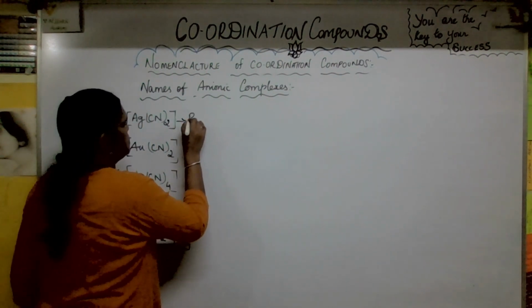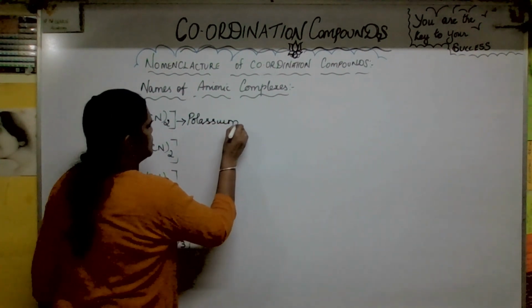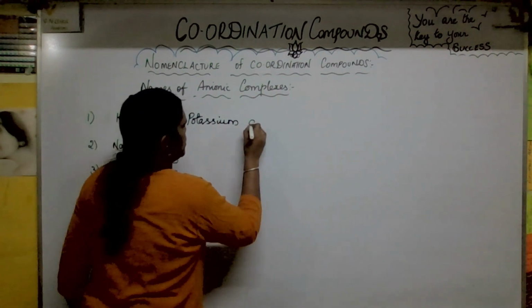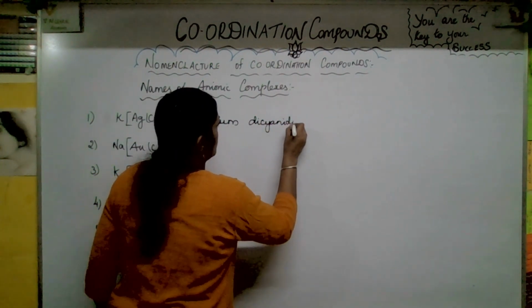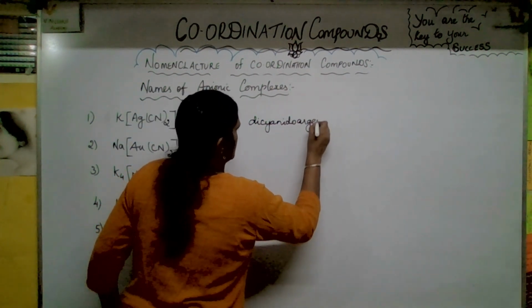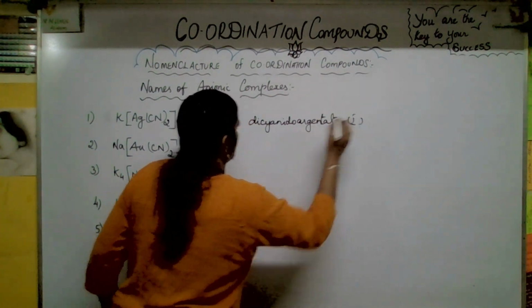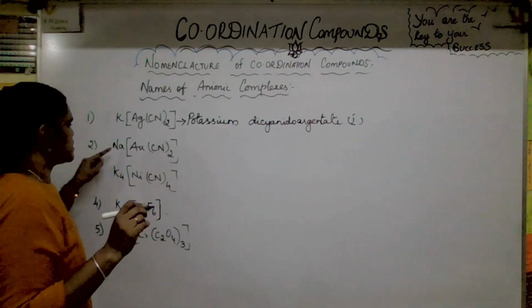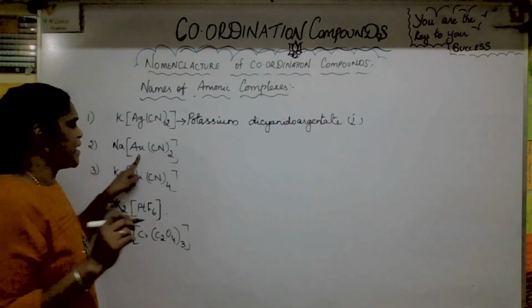Potassium dicyanidoargentate(I), oxidation state.